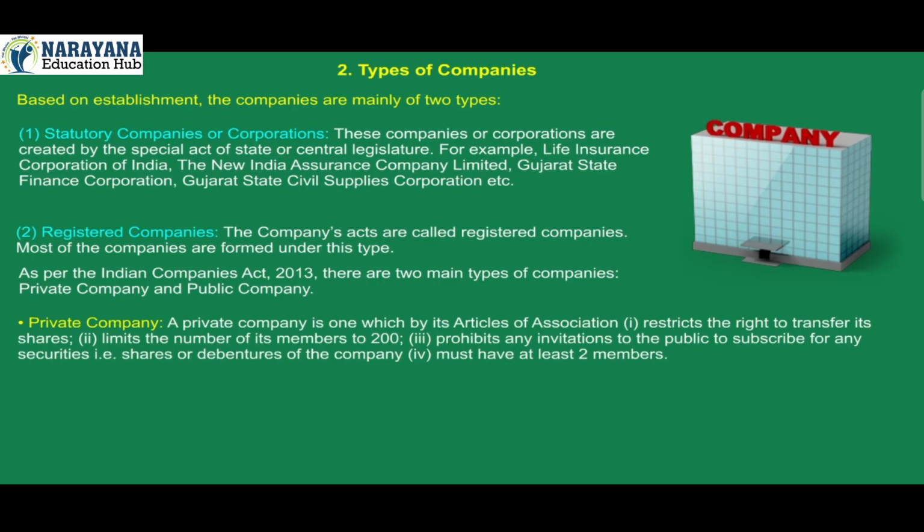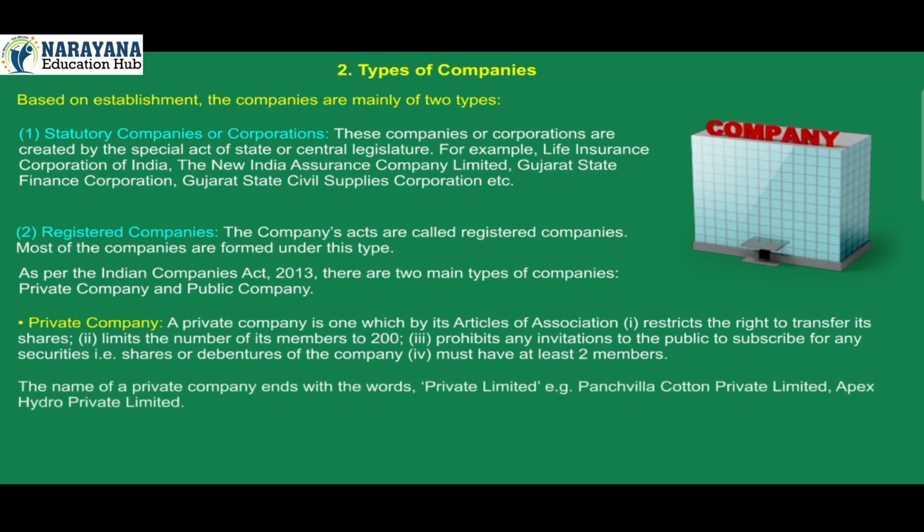Private company. A private company is one which by its articles of association: 1. Restricts the right to transfer its shares. 2. Limits the number of its members to 200. 3. Prohibits any invitation to the public to subscribe for any securities, that is, shares or debentures of the company. 4. Must have at least 2 members. The name of a private company ends with the words Private Limited. Example, Panchuvila Cotton Private Limited, Apex Hydro Private Limited.